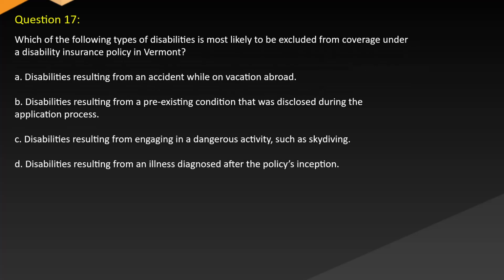Question 17. Which of the following types of disabilities is most likely to be excluded from coverage under a disability insurance policy in Vermont? A. Disabilities resulting from an accident while on vacation abroad. B. Disabilities resulting from a pre-existing condition that was disclosed during the application process. C. Disabilities resulting from engaging in a dangerous activity such as skydiving. D. Disabilities resulting from an illness diagnosed after the policy's inception.